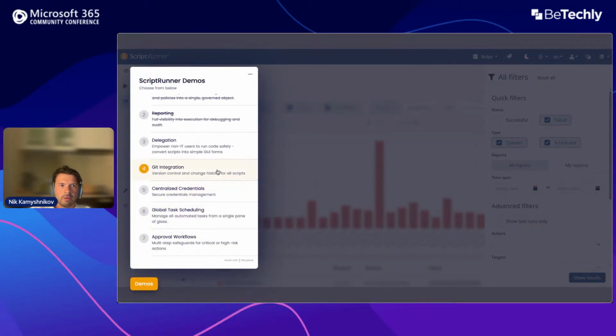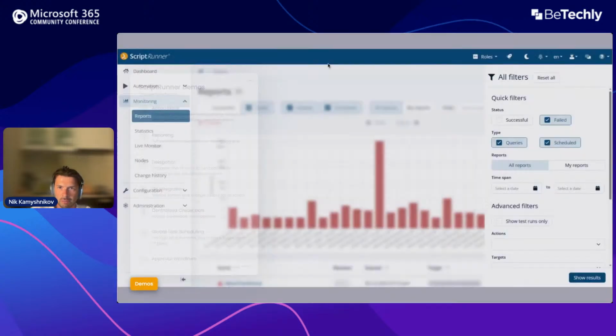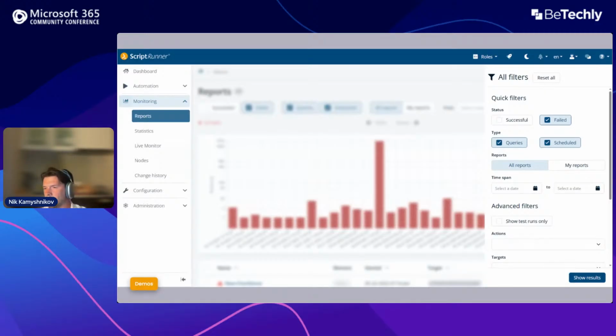Before I finish this, I just want to tease you a little bit with our newest feature that's coming soon. This is 100% focused on AI agents, and this is Script Runner Workflow Engine. Workflow Engine was designed to make agentic scripting possible, and this is something I would like to show you in Orlando. I think by that time we will deliver that. So I'll be glad to show you that in real life.